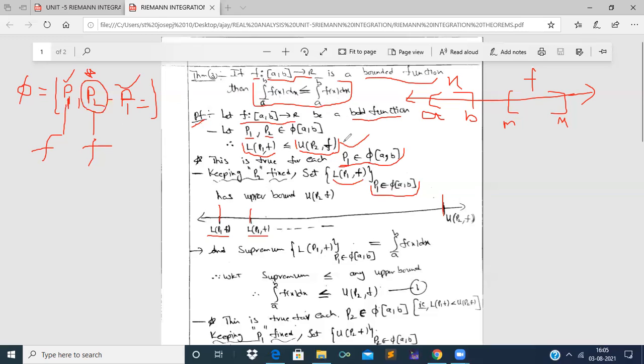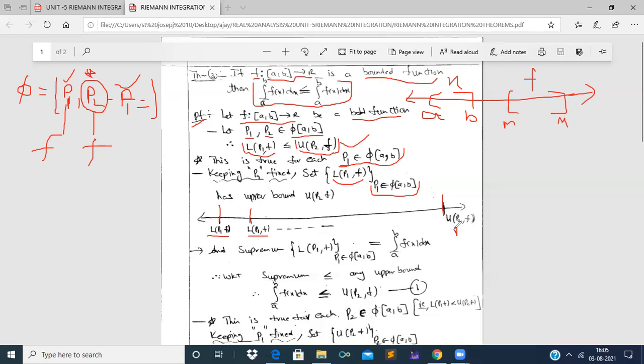Why? Because here itself we have written that this inequality is true for every partition P1 taken from the family of partitions of closed interval a comma b, right? That is what we have shown here on the real number line by representing all the lower Darboux sums under the upper Darboux sum of partition P2, right?